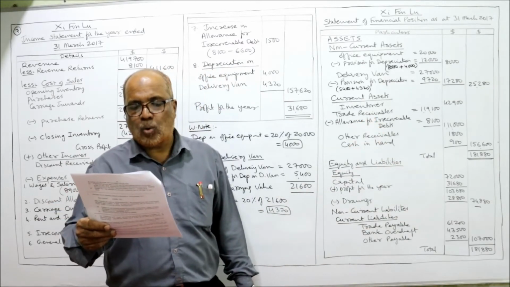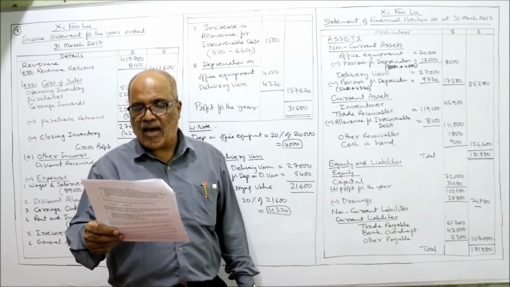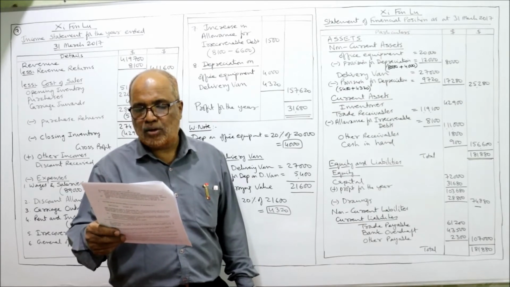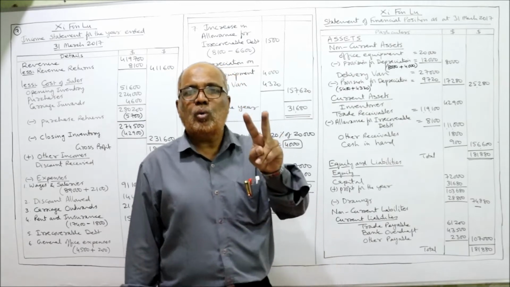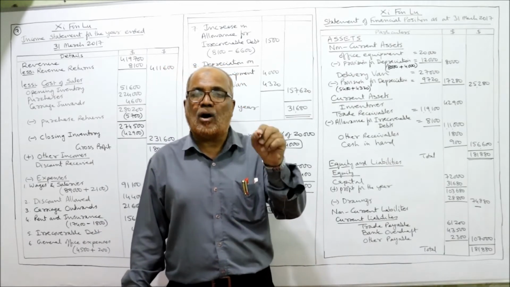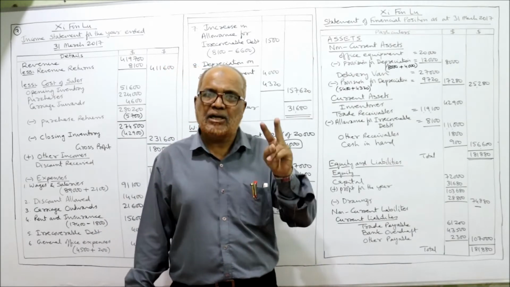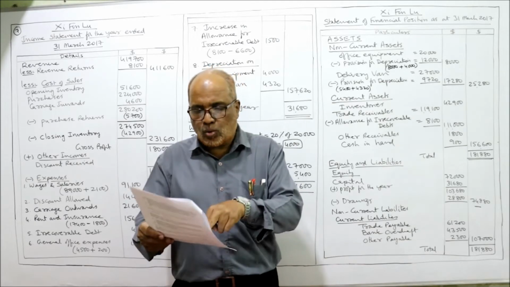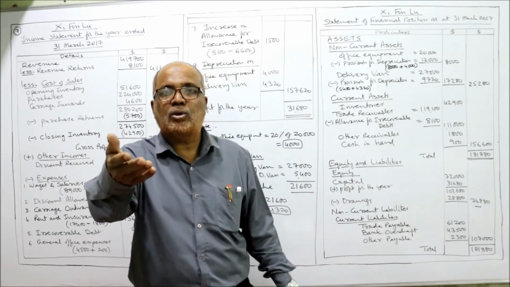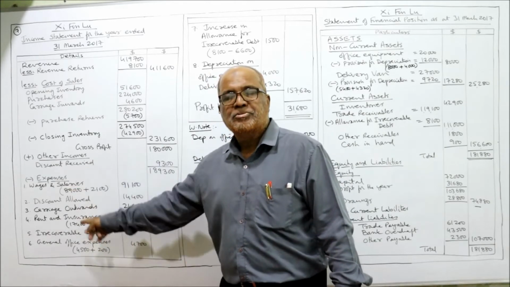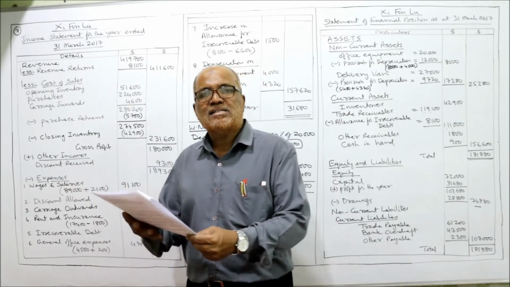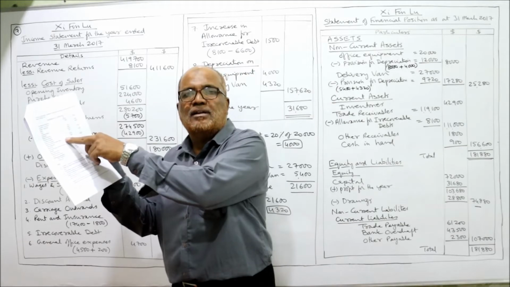Wages and salaries owing 2,100 and office expenses owing 200 on 31st March 2017. 2 expenses are owing, outstanding. It will appear twice. These owing expenses will be added to the respective expense in the income statement. Just like salaries. Wages and salaries already paid is given in the trial balance.